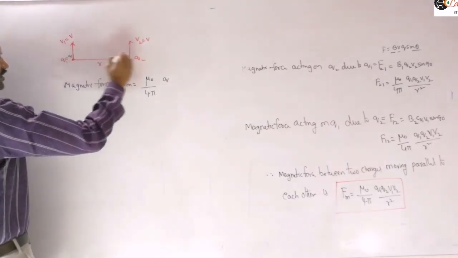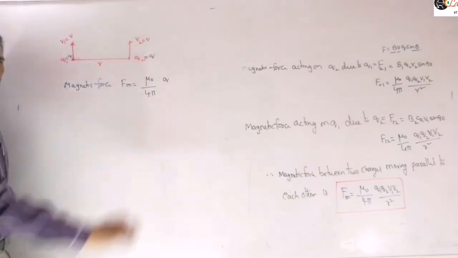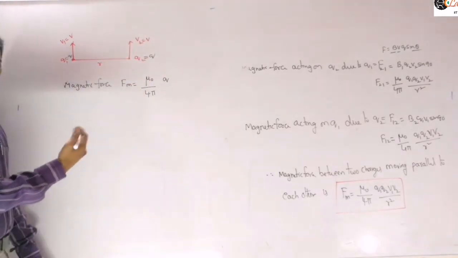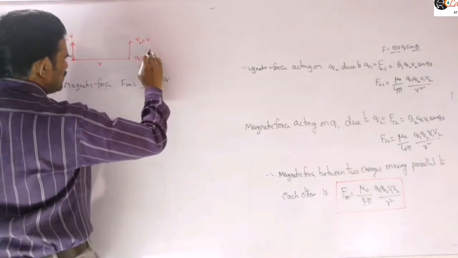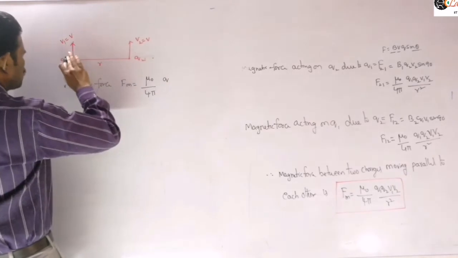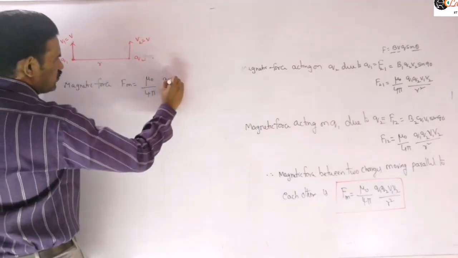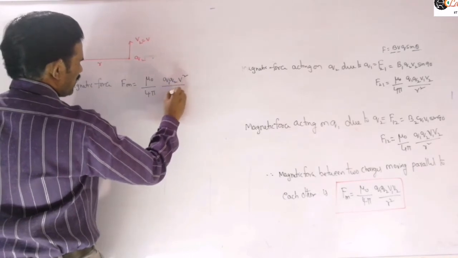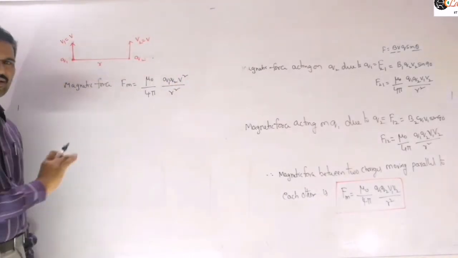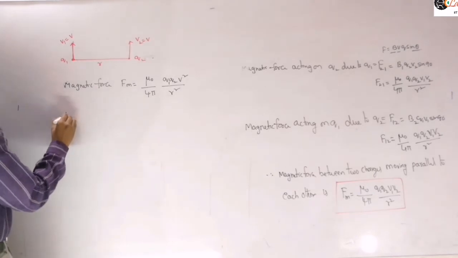I am assuming both are like charges moving parallel to each other. We may consider different charges also, the Q terms will get cancelled. There is no problem with that. That is our magnetic force.